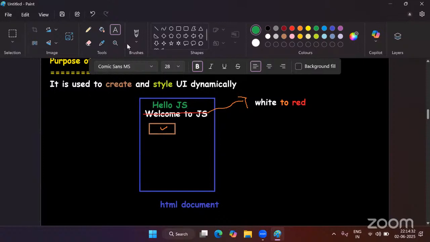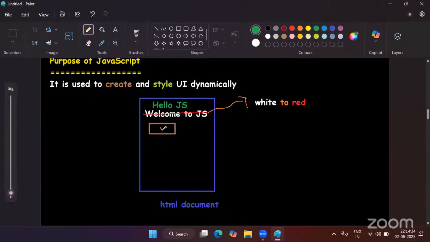Maybe I have a requirement where if I click on this button, then one image should display after this button here. So if I click on this button, the content color should change, or the content should change, or dynamically it should add one image or some UI component.